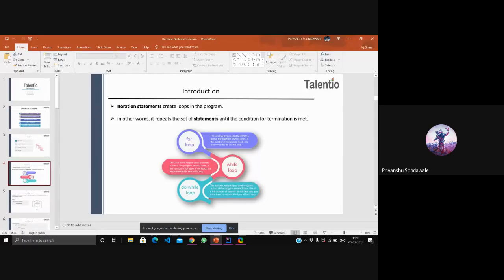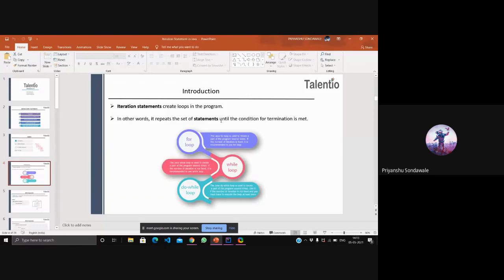So compare this. What is the starting point? The starting point of this loop is roll number one. And what is she repeating? Roll number this is present or not. This is the statement she is repeating for each and every student.